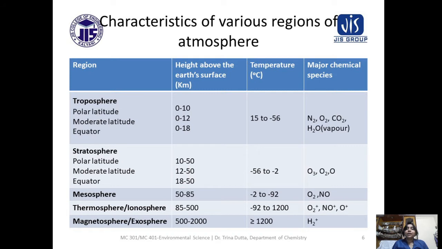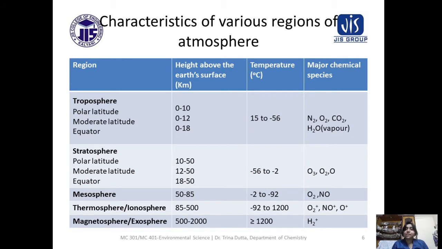Say you are now at Darjeeling, then temperature will be less. If you go to the mountain, then temperature will be less compared to Kolkata. Okay, so the temperature decreases with the altitude. It is for troposphere.